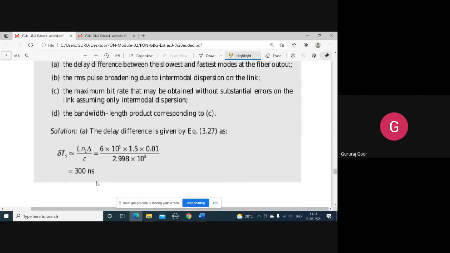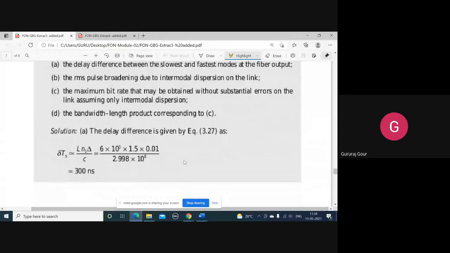So ΔTs is L n1 delta by c. Substitute the things here, we'll get it as 300 nanoseconds. Very simple, because L is given 6 kilometer, n1 is given 1.5, relative index difference is given 1%, divided by c, we know it is 3 into 10 to the power of 8 meter per second. If we calculate everything, we'll get it as 300 nanosecond ΔTs.